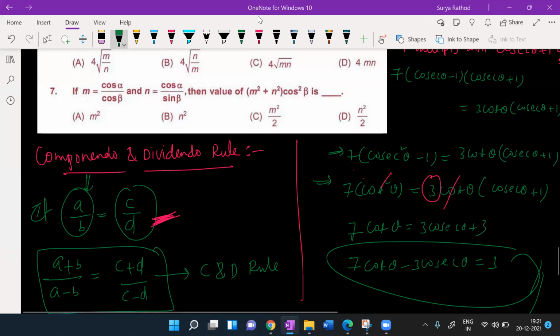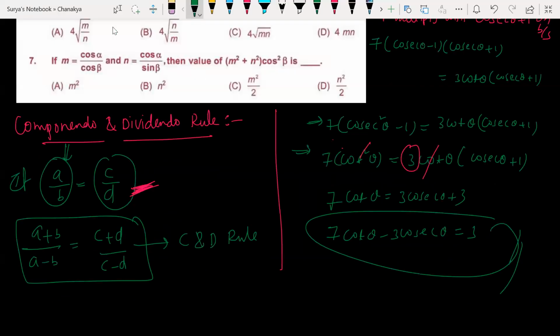Yes, Anudeep. Tell me. Sir, what exactly did you do to A by B is equal to C by D?